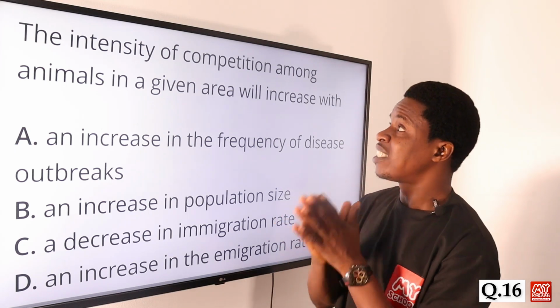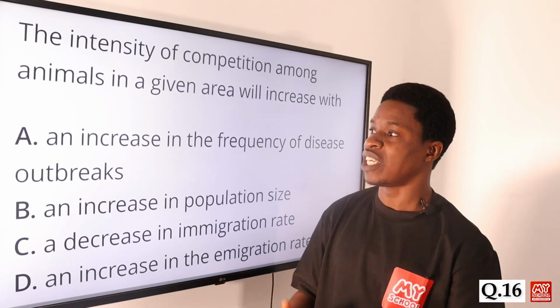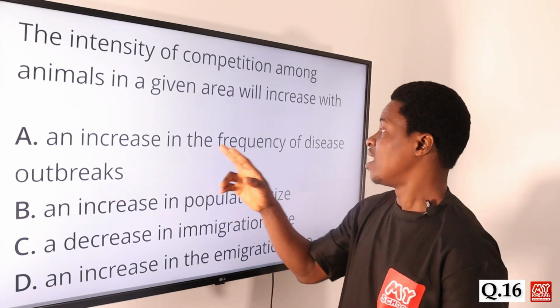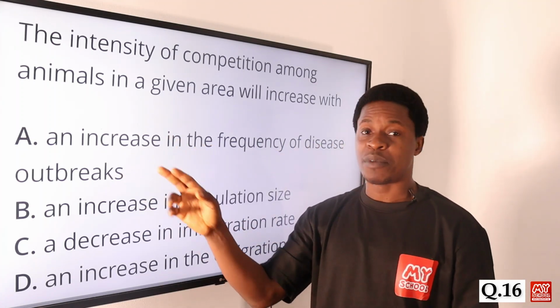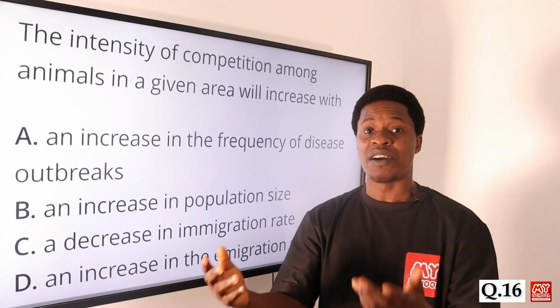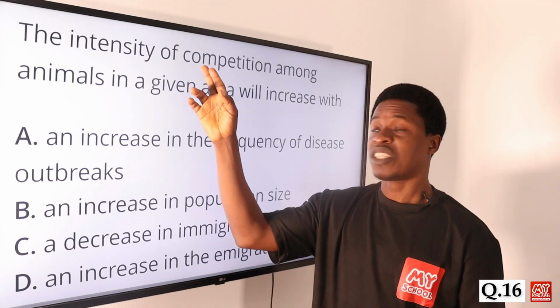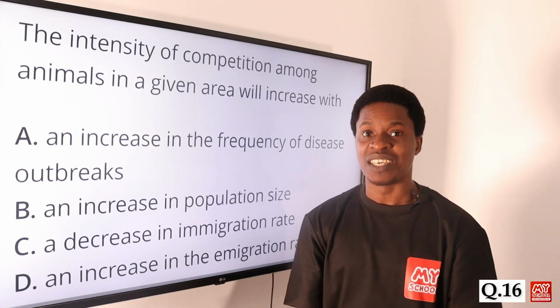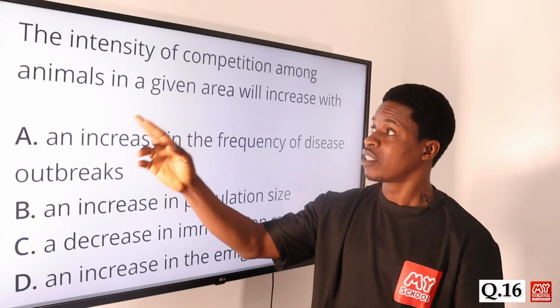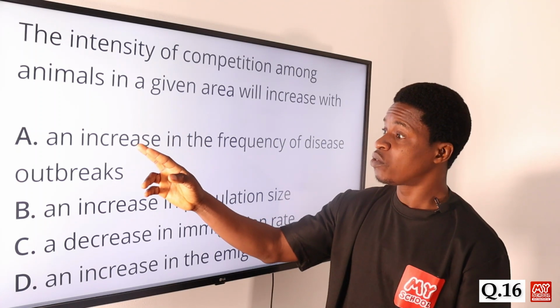So the intensity of competition will definitely increase if what? Option A says an increase in the frequency of disease outbreak. If there's an increase in the frequency of disease outbreak, most of them will begin to die off. And once they die off, what happens? The competition will be less, because many die and we still have much food and more space. So that is not actually going to increase.